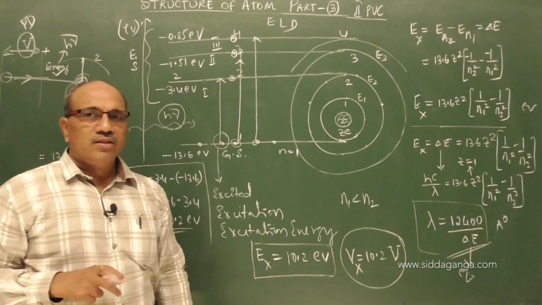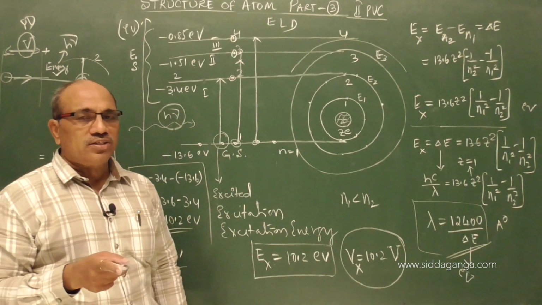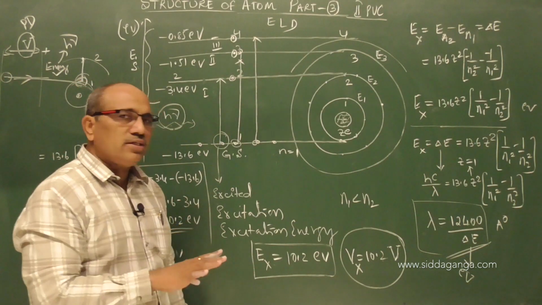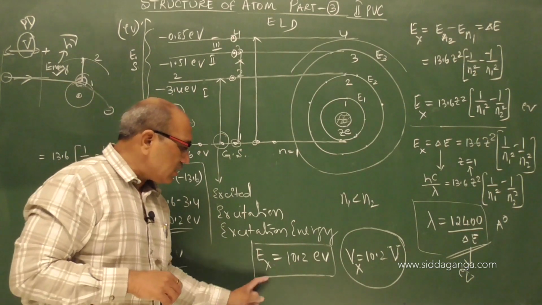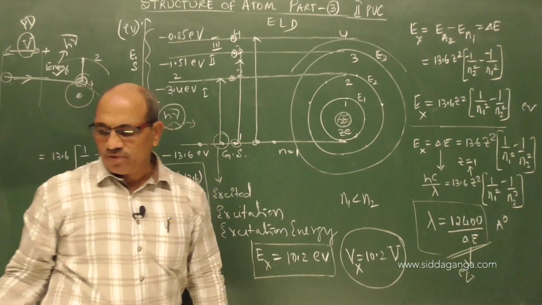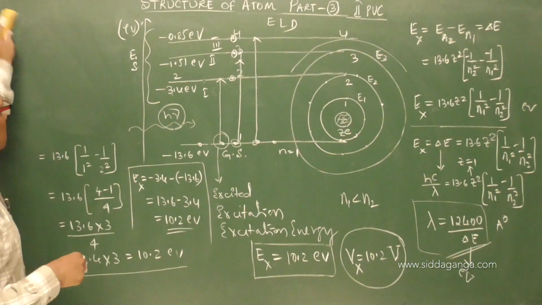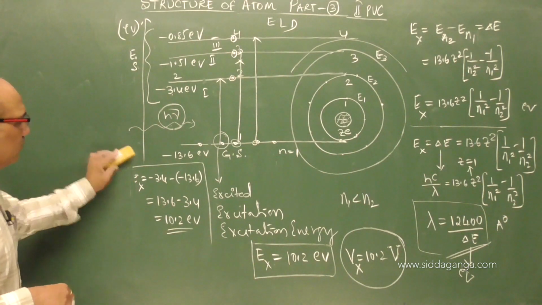Remove the E, and that gives the excitation potential. Not a definition, only to remember: excitation potential is numerically equal to the excitation energy expressed in electron volt. I hope you followed here. That is what we discussed about excitation potential and excitation energy.